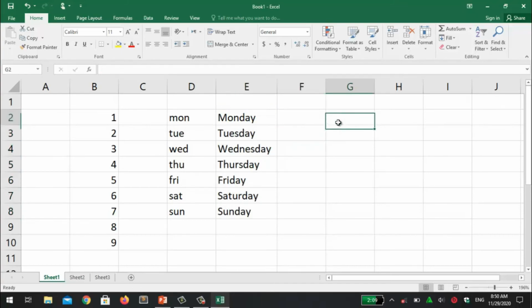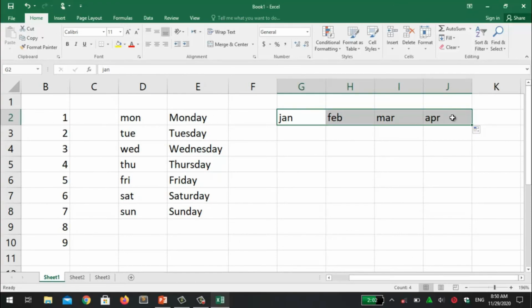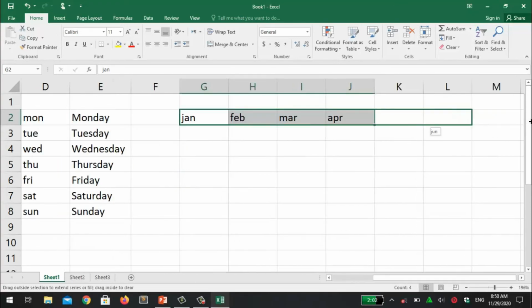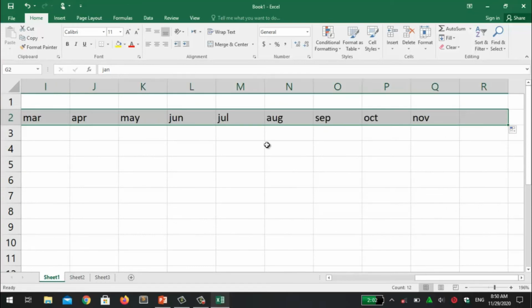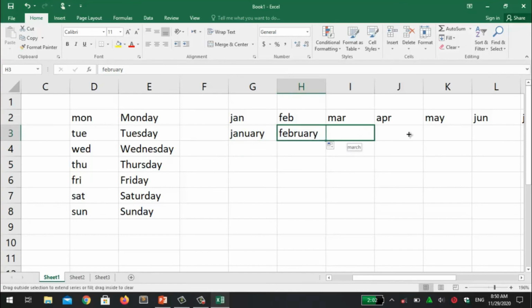Same we have a month list also, JAN, January. If you want to drag horizontally, you can also drag it horizontally. January, February, March, April, and so on. Same we have a built-in list of complete month names also. Drag from here.